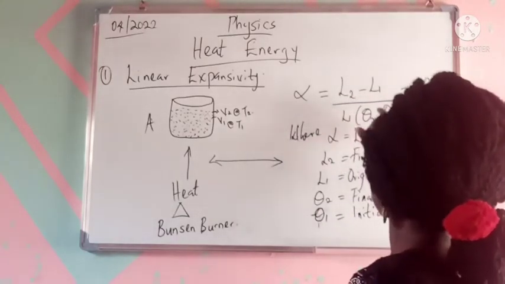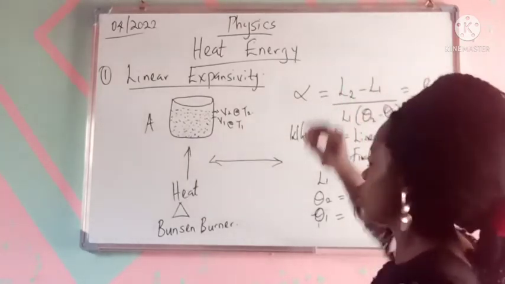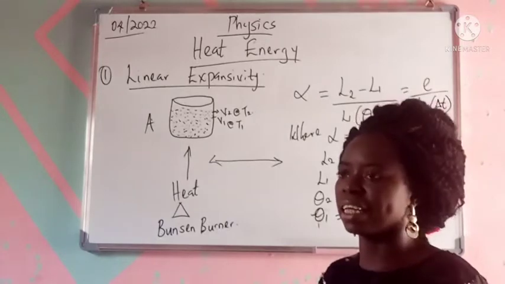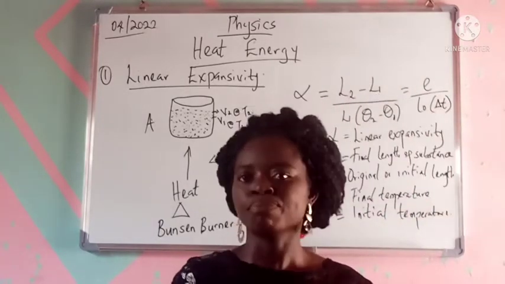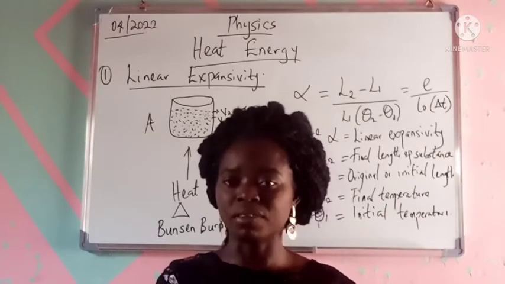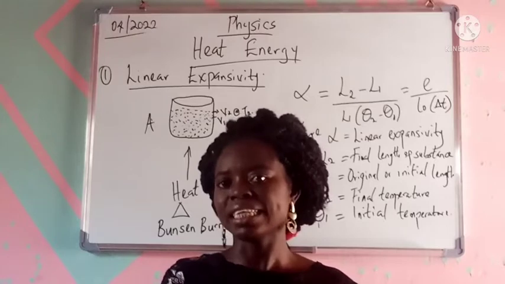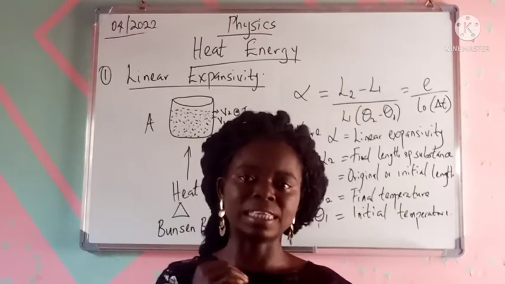So there are also questions that they may give me the temperature rise. So my question may not state that a substance at temperature 10 degrees, for example, was heated until its temperature became 15 degrees. You know, in that case, my theta 2 minus theta 1, which is 15 minus 10, is going to give me 10.